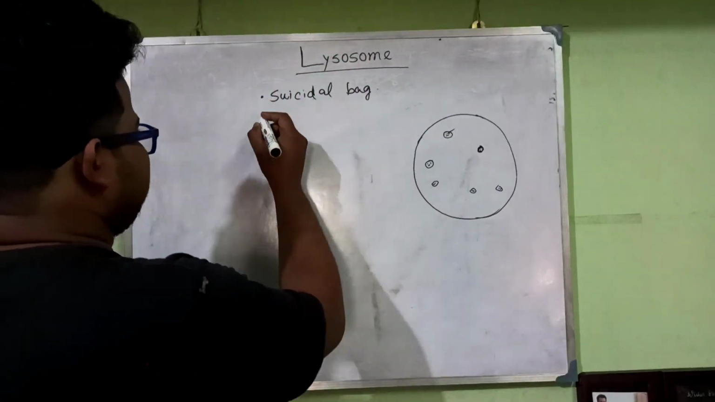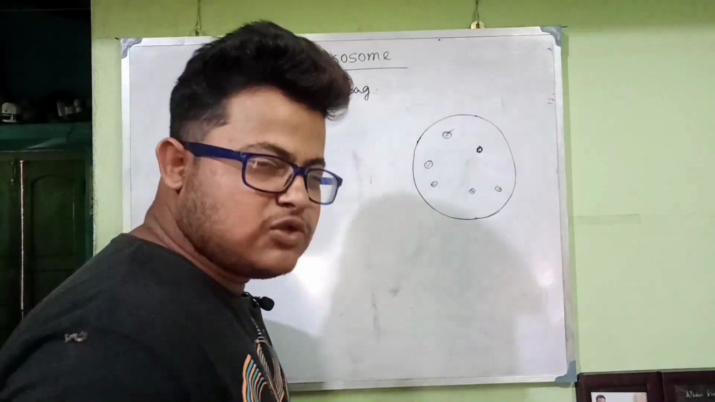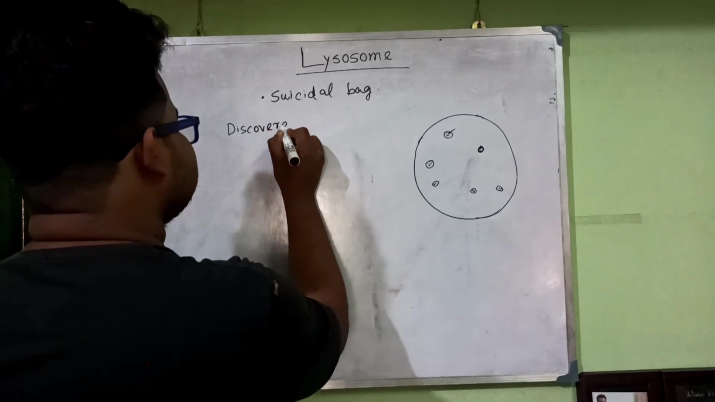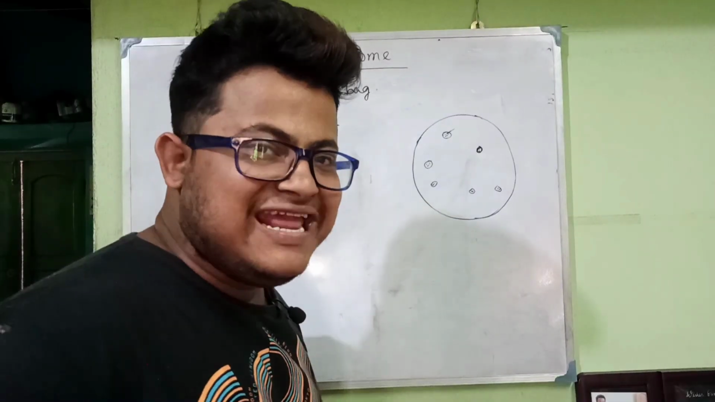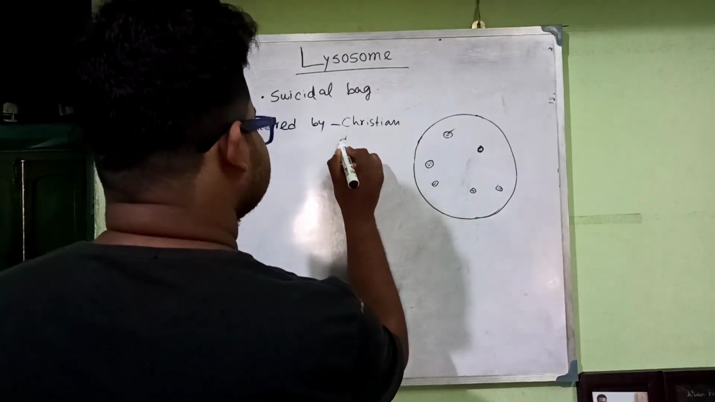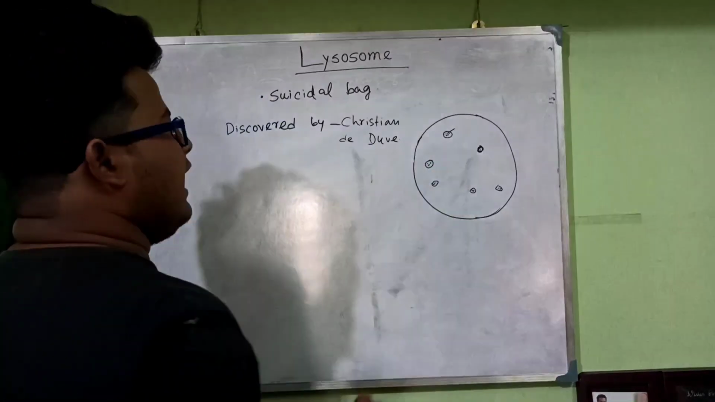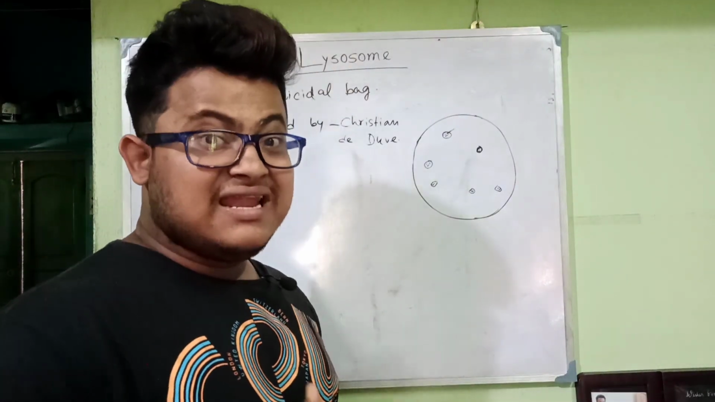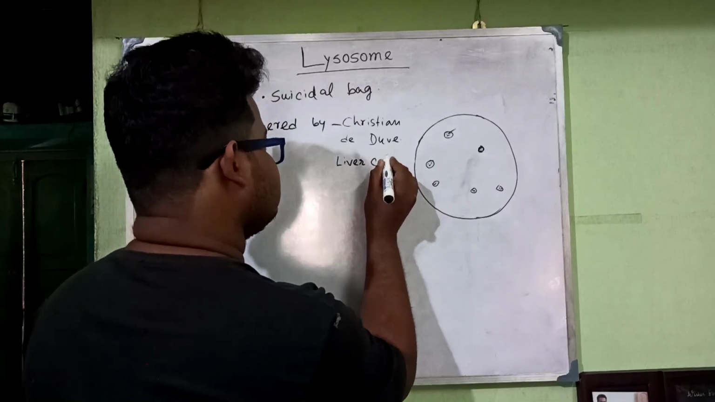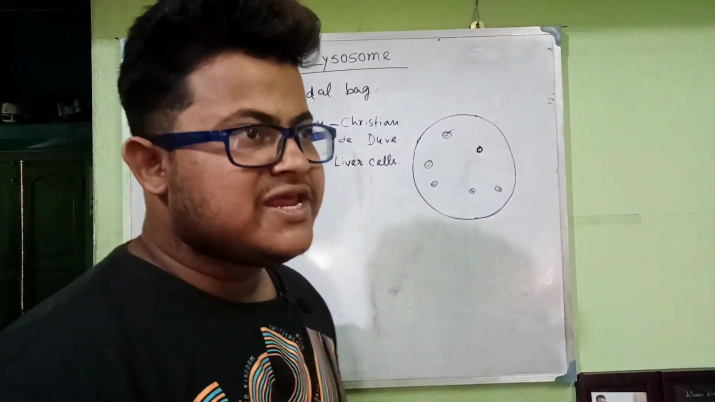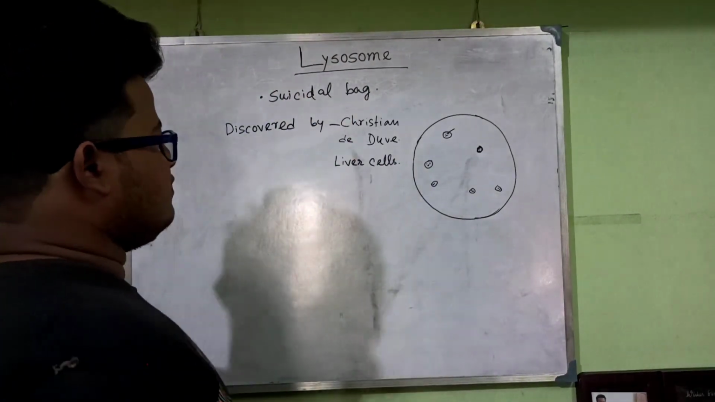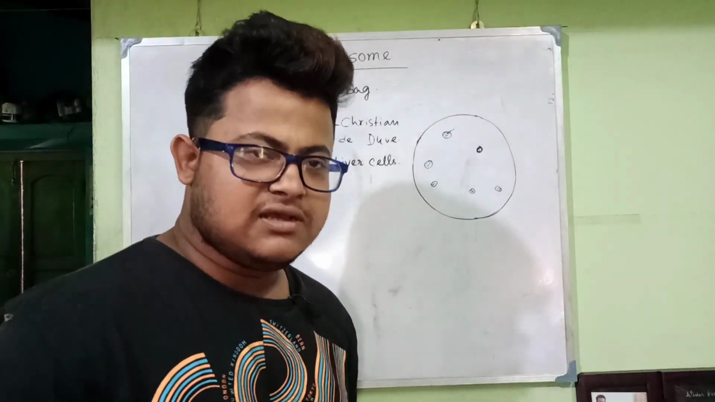At first you have to know who discovered the lysosome. The lysosome was discovered by Christian de Duve. He discovered the lysosome in the liver cells, which perform so many activities. Christian de Duve discovered the lysosome in liver cells.